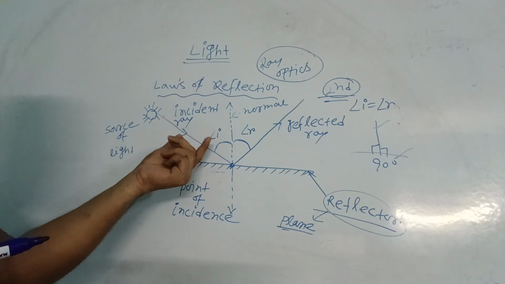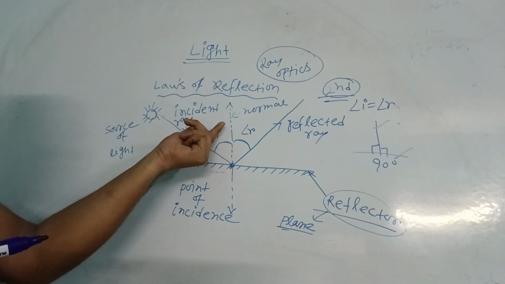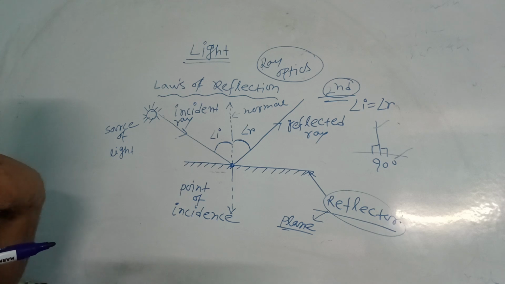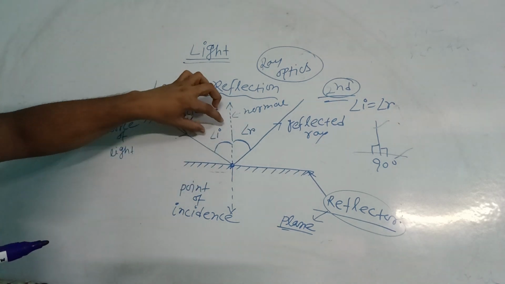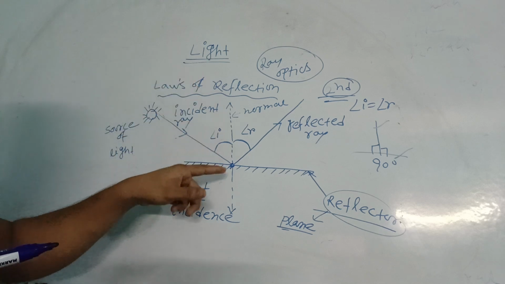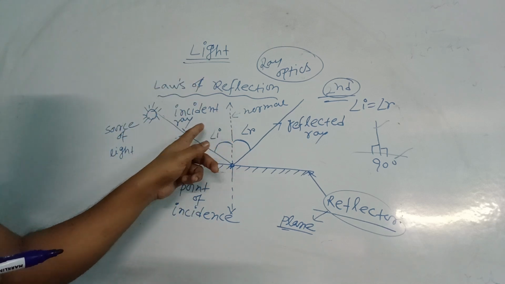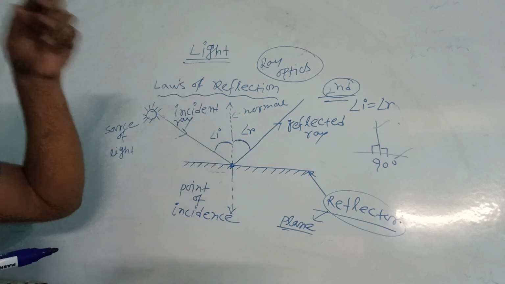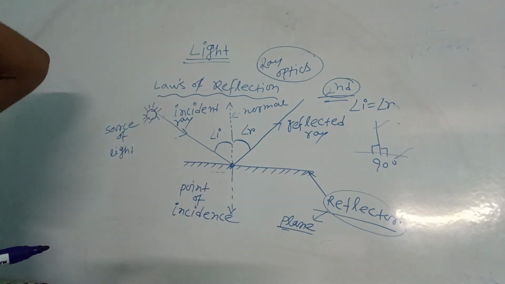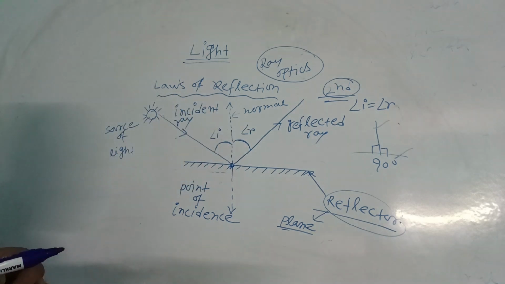I is nothing but the angle of incidence, and R is the angle of reflection. How to measure I? From the normal to the incident ray, and from the normal to the reflected ray. This is I, this is R. This one is the theoretical part.